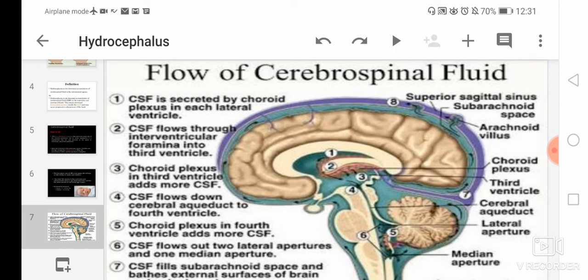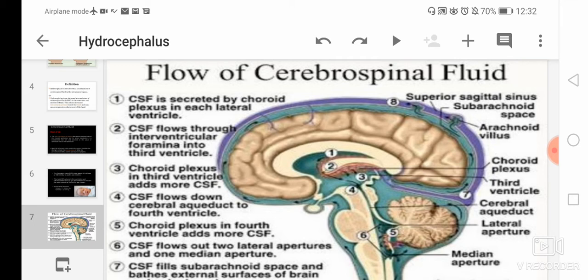Now, first is that CSF is secreted in the choroid plexus. Here you can see in the brain the number 1 point, that is known as the choroid plexus, and here CSF is secreted. Then second, here we will see CSF flows through the interventricular foramen into the third ventricle. In the picture of the brain, you can see the second point.